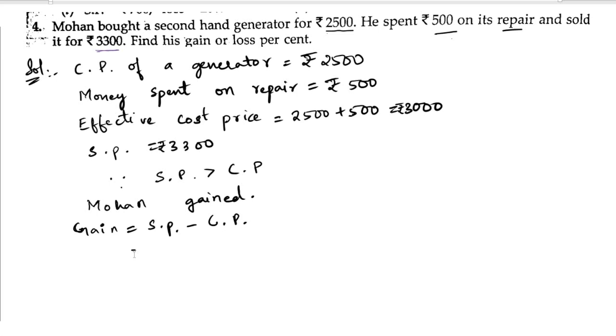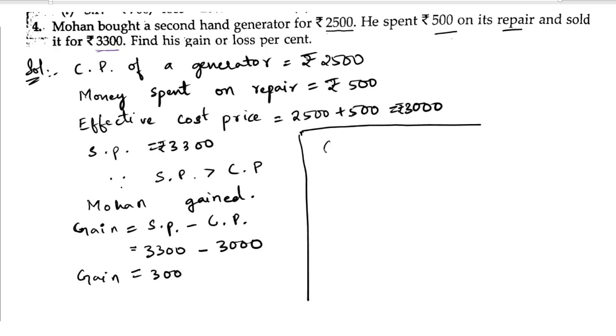So selling price is 3300 minus cost price is 3000. So we will get 300. This is the gain. Now we have to find out the gain percentage.